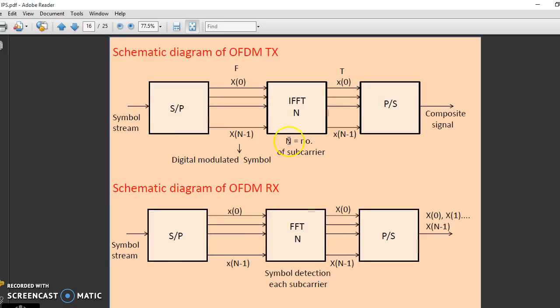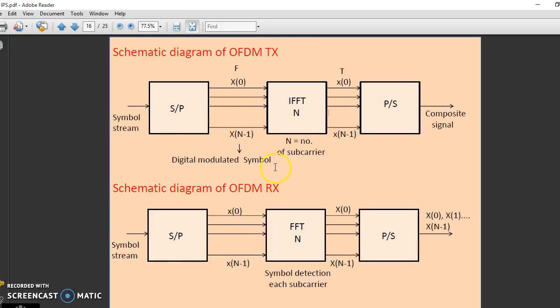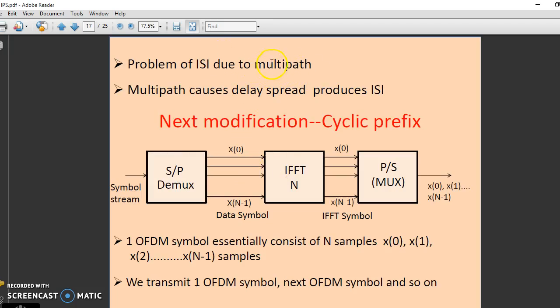Here one more problem is ISI, intersymbol interference. This problem arises due to multipath. Multipath causes delay spread, which produces ISI. So what do we do? We insert a cyclic prefix. So the next modification in OFDM is the cyclic prefix.